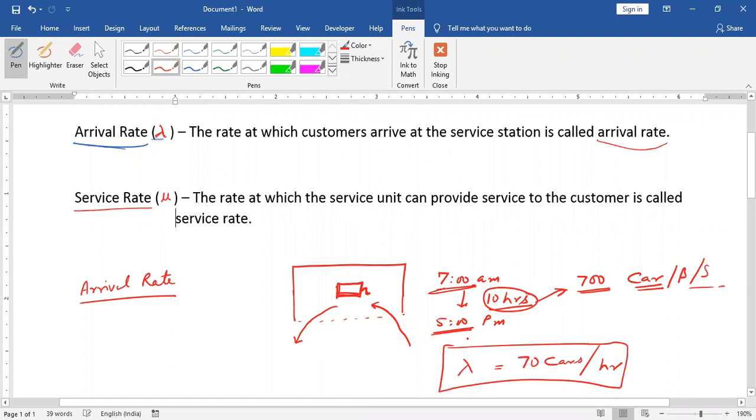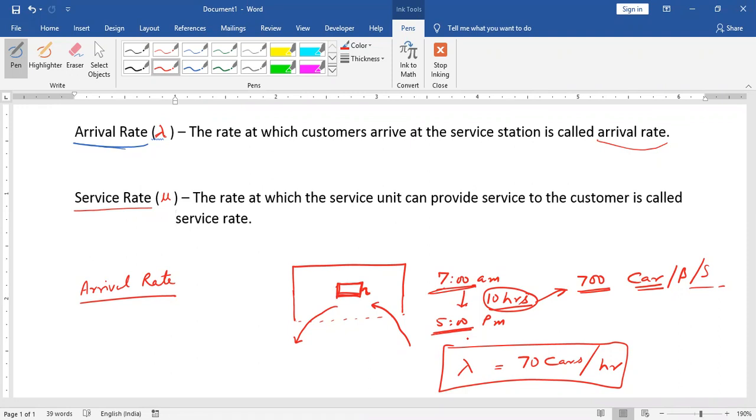I will repeat it again. During 10 hours, morning 7 to evening 5 p.m., 700 vehicles came to take petrol. One person is counting how many vehicles are coming. So what is arrival rate?